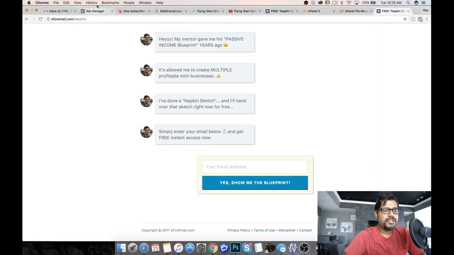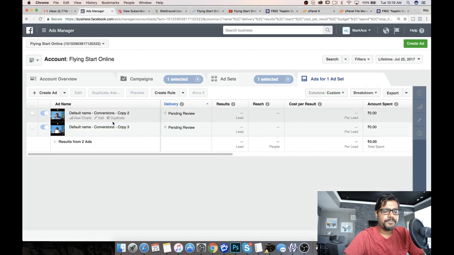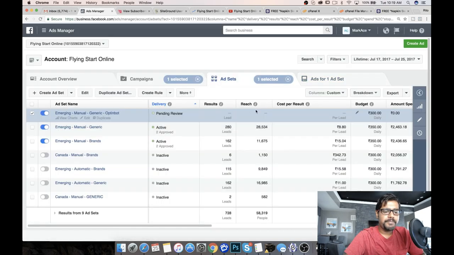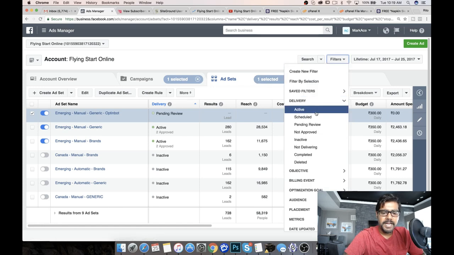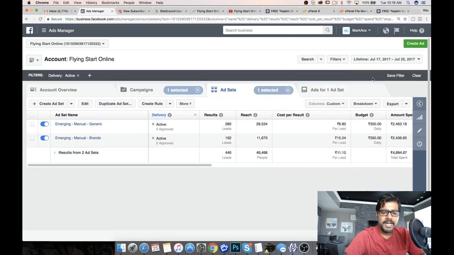Always remember, all your landing pages need to be mobile responsive, because most of the clicks that we're getting, in fact, I'll show you inside the ads manager how many of these people are from, let me show you all the active ones. All right, so these are the active campaigns we have.